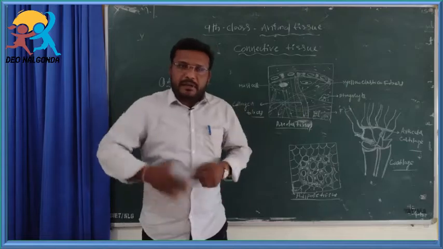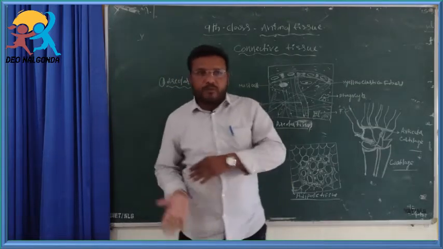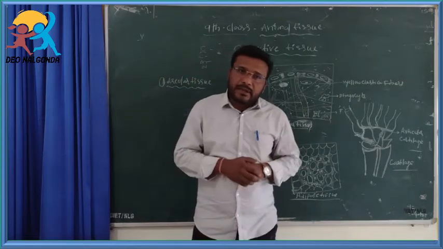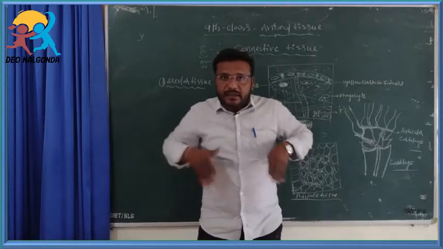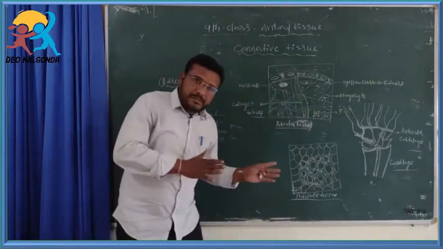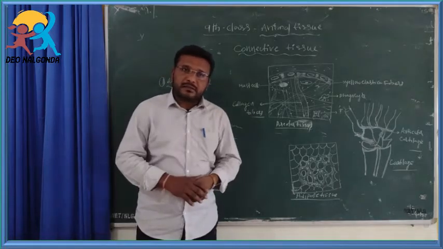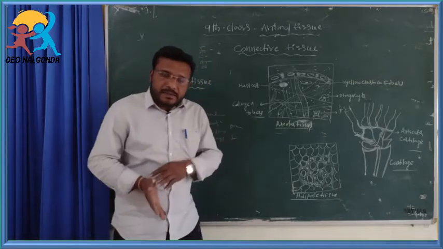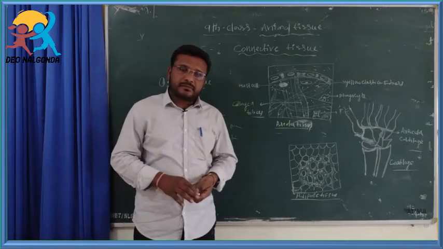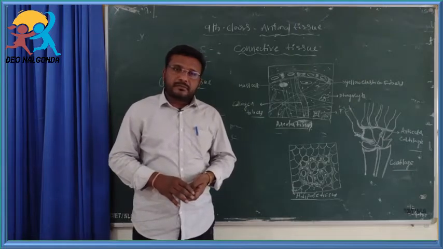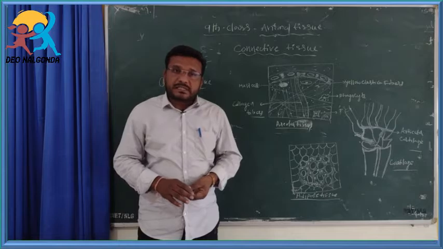When you are jumping, running, and tilting your body to any side, is there any displacement of internal organs? Is the heart displaced, the lungs displaced, the kidney displaced? There is no displacement.